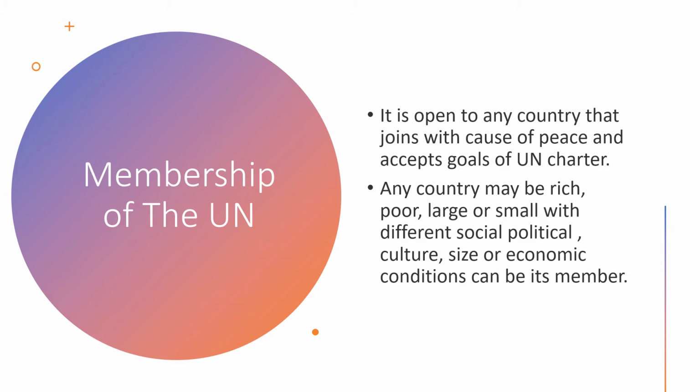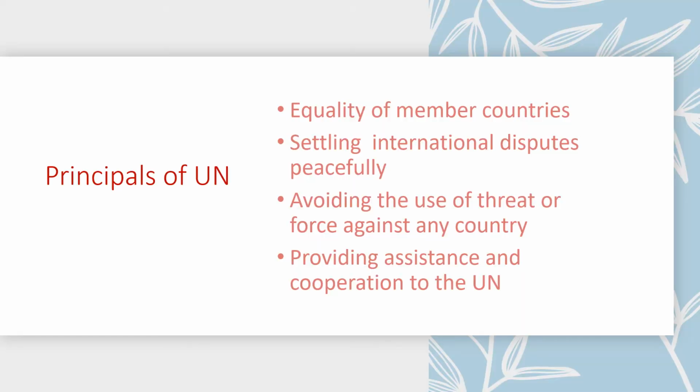Whether the land area is small or big, any country which wants to work towards the peace of the world can become its member.